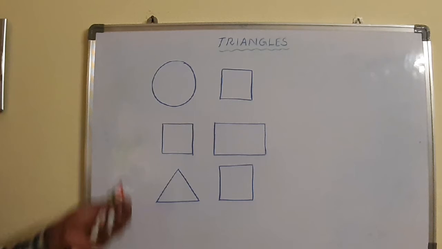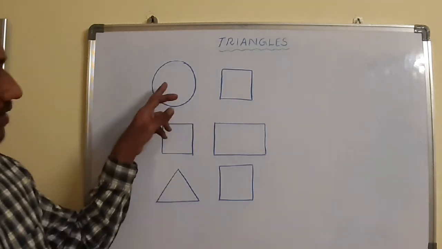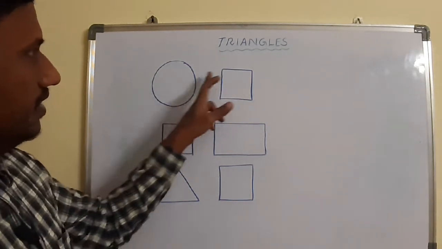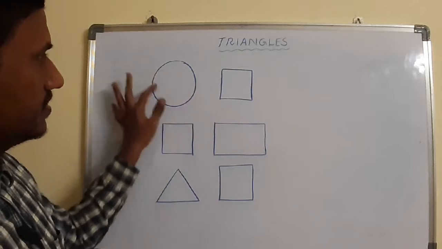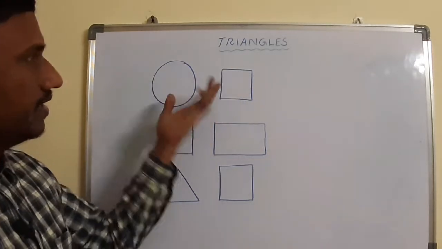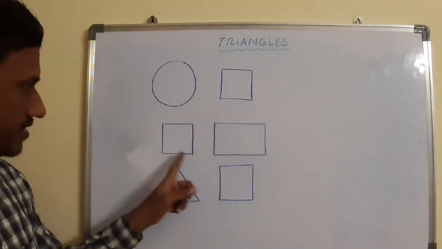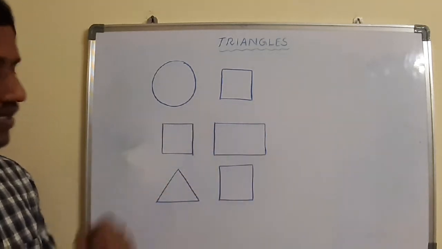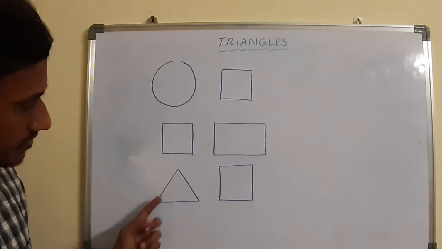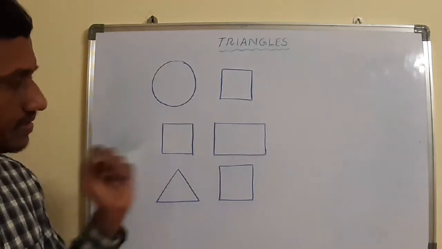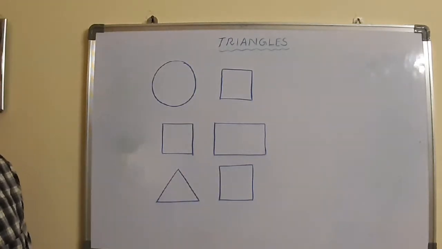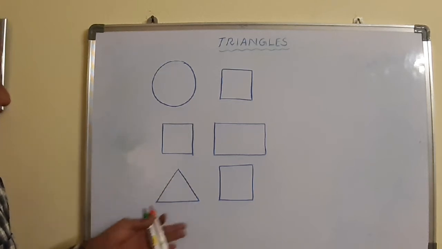No. By seeing itself, if you take the first one, one is a circle, one is a square. This shape is different, this shape is different. Directly we can say by seeing itself. Here also one is a square, one is a rectangle. These two are also not similar. In the third case, one is a triangle and another one is a square. Here also these two are not similar. Directly by observing, it is very clear.